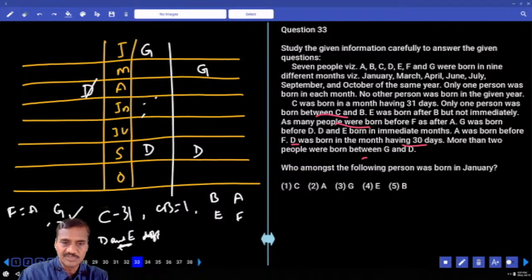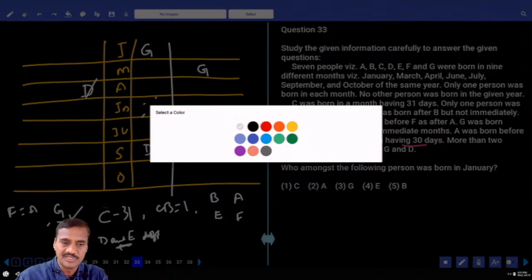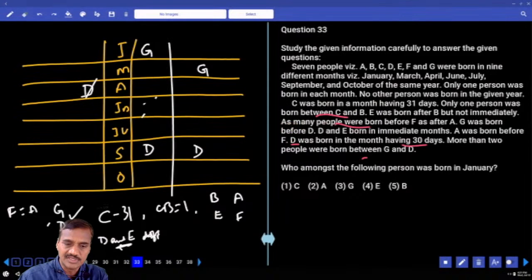then C and B, there is exactly one person. F and A, equal number between each other. And C was born in the month with 31 days. D and E were born in immediate months. What possibilities do we have for D and E immediate months? Now D and E, can you take E at this place or not? If E is here, then B is before this one.